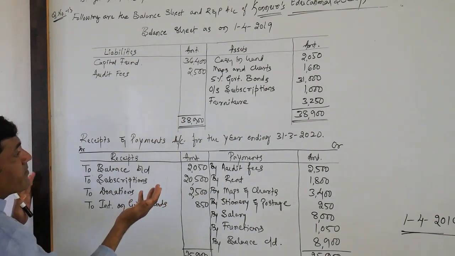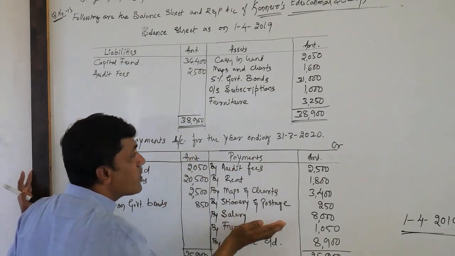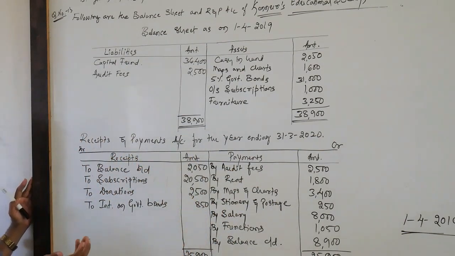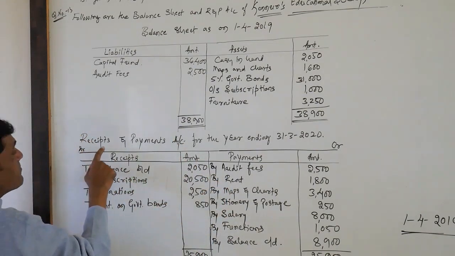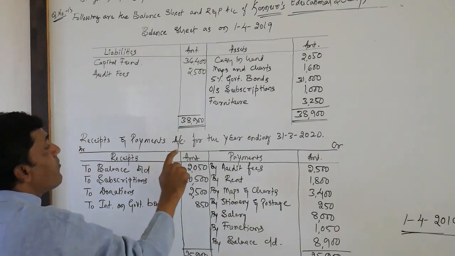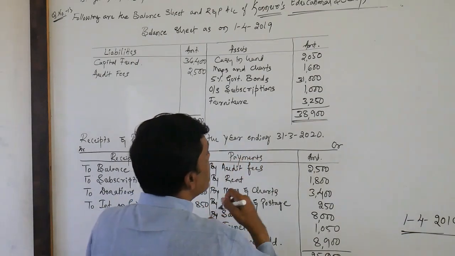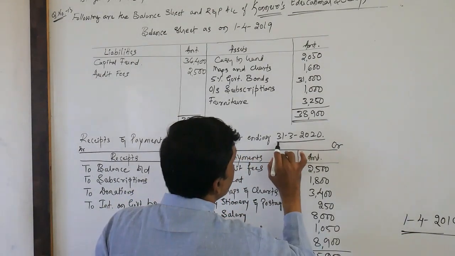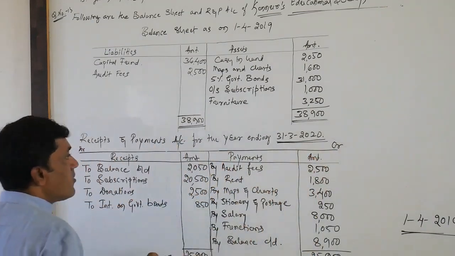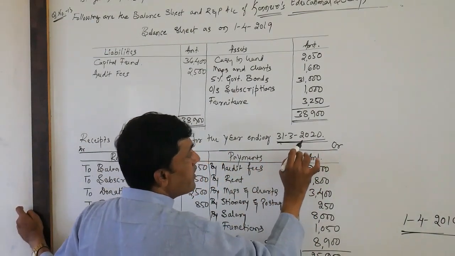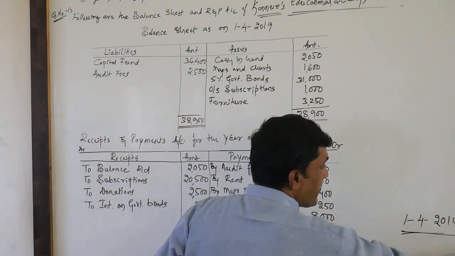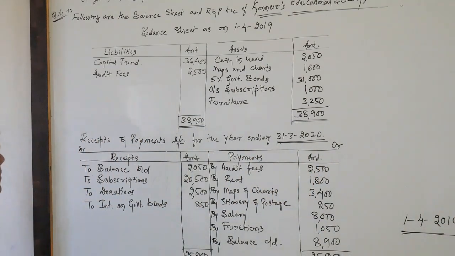So in the problem they have given a receipts and payment account also. No need to prepare the receipts and payment account once again, because they have already given it here, for the year ending 31st/3/2020. The date is very important. You need to concentrate. The current year ending date is 31st/3/2020. Look at the receipt side.